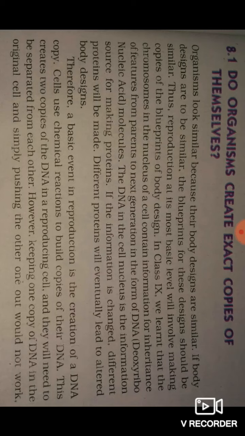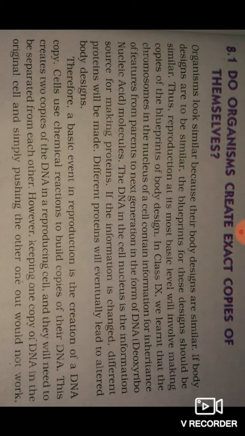DNA is capable of producing similar copies of the blueprint. DNA copying is an essential phenomenon of reproduction through which organisms pass on their body features to their offspring. Similar copies of DNA molecules carry similar molecular composition, in other words, similar genes for production of similar features.